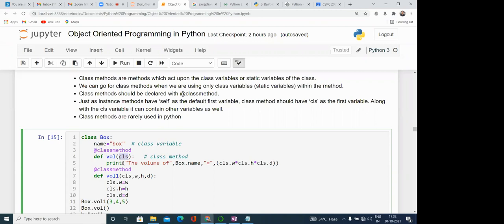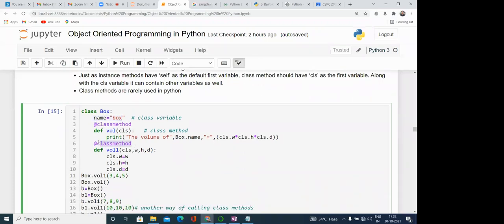So def vol(cls): print the volume of Box.name. By using this we can access this particular class variable, then cls.w, cls.h, cls.d. Here is another class method. You see cls, which represents the class. So cls.w means we are adding a class variable and setting its value.